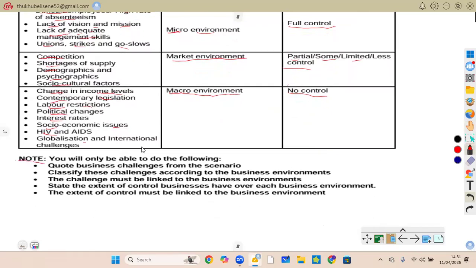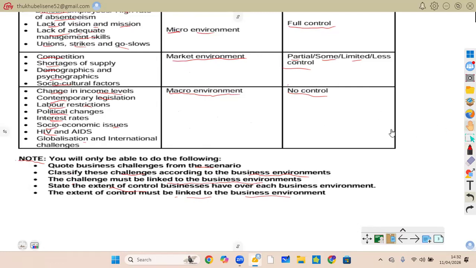Take this note into consideration. You will only be able to do the following. Code business challenges from the scenario. Classify these challenges according to the business environment: micro, market, or macro. The challenges you code from the scenario must be linked to the business environments. State the extent of control the business has over each business environment, and link the extent of control to the business environment. That is how easy it is.